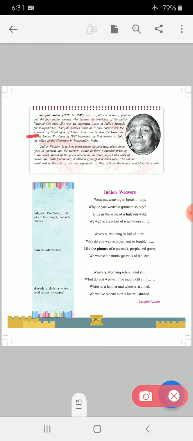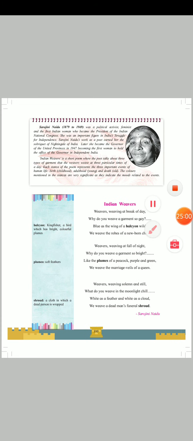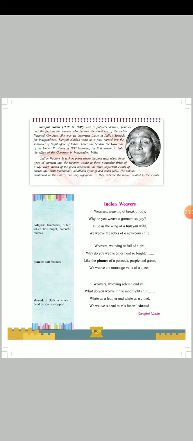So this information gives us the account of her work. Now see the next paragraph about her. Indian Weavers is a short poem where the poet talks about three types of garment that the weavers weave at three particular times of a day.